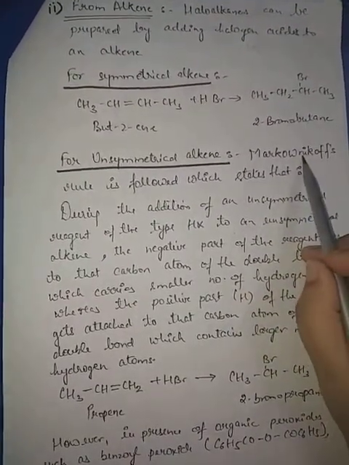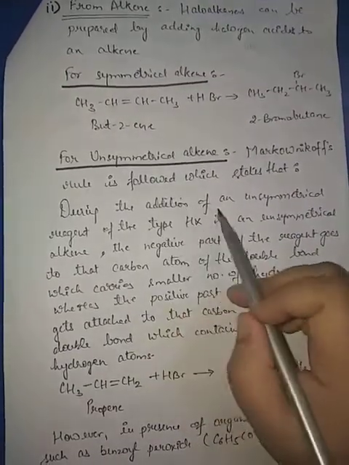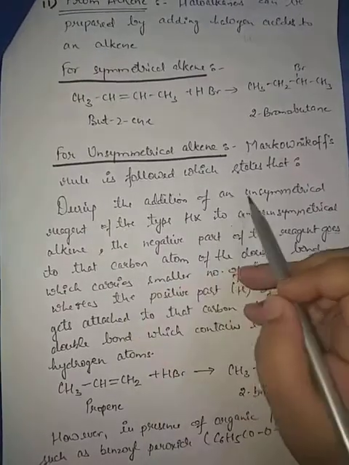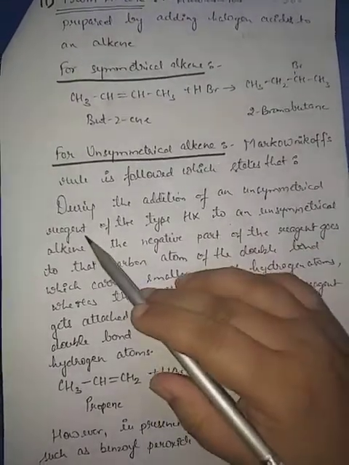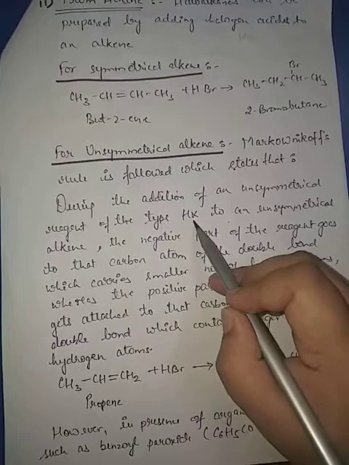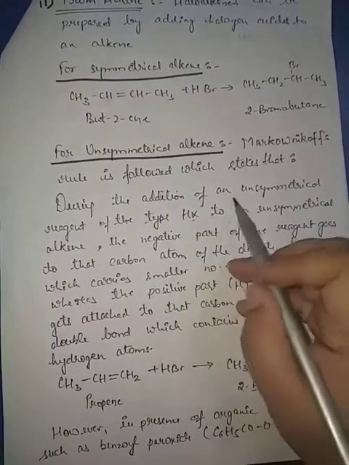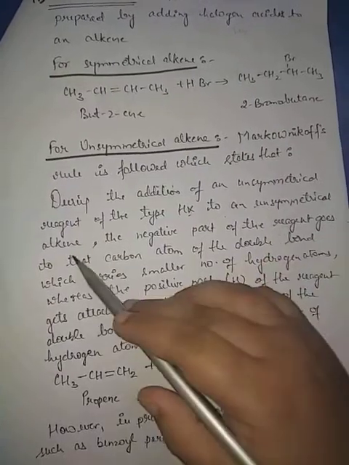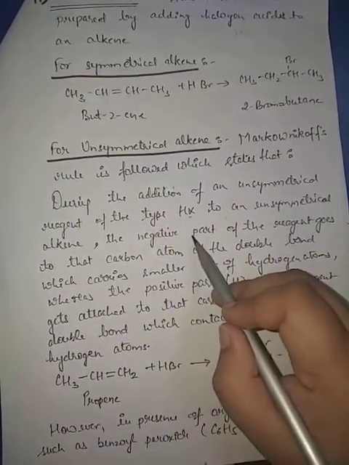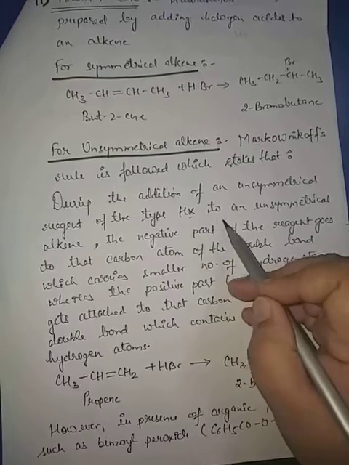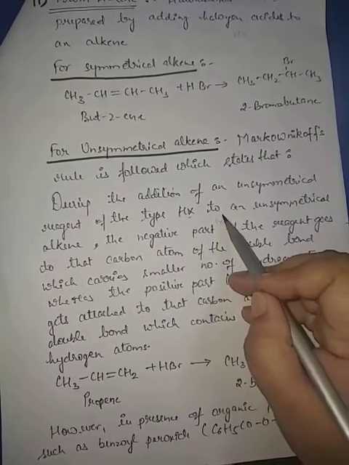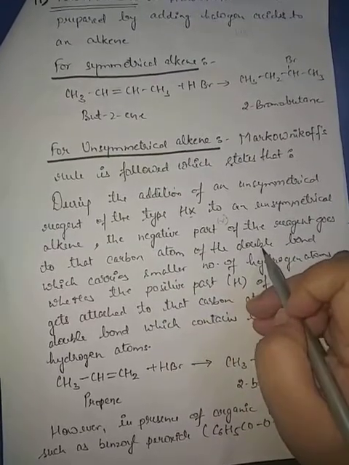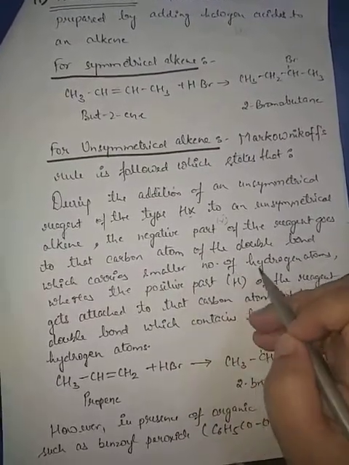According to Markovnikov, during the addition of an unsymmetrical reagent, of type HX, to an unsymmetrical alkene, the negative part, negative means X, the negative part of the reagent goes to that carbon atom of the double bond which carries the smaller number of hydrogen atoms.